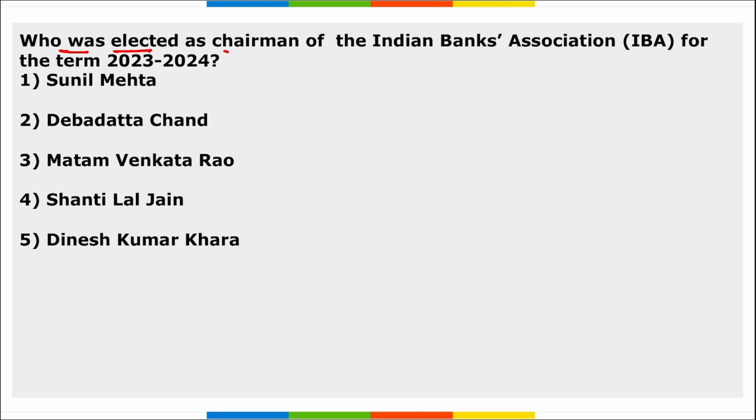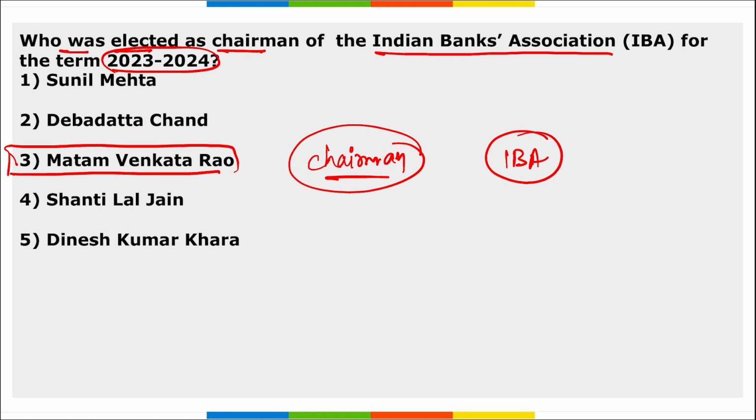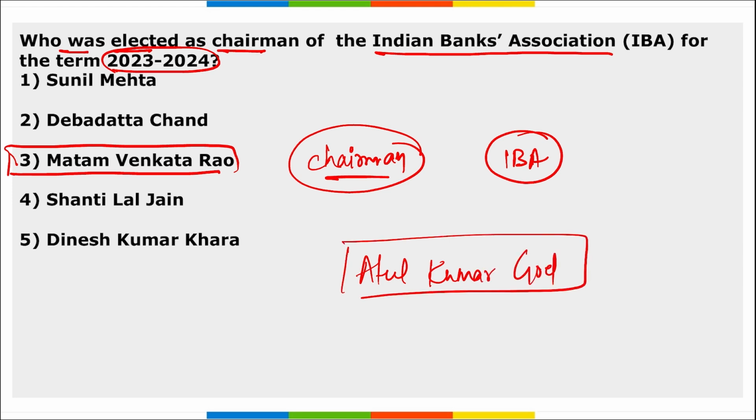Next, who was elected as the chairman of the Indian Banks Association for the term 23 to 24? So, Mamta Venkata Rao has been selected as the chairman of the IBA, that is Indian Banks Association. Matam Venkata Rao will succeed whom? Will be succeeding Atul Kumar Goyal. Right, Atul Kumar Goyal, who was the MD and CEO of Punjab National Bank and also served as the IBA chairperson from 22 to 23.